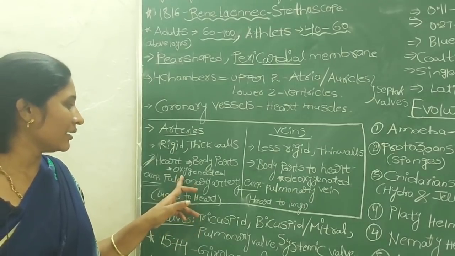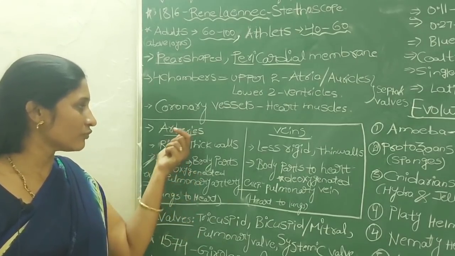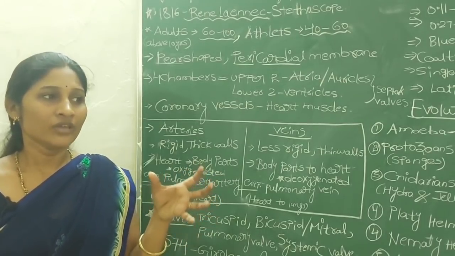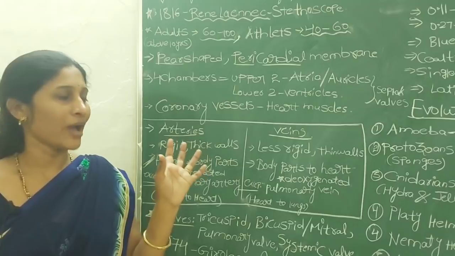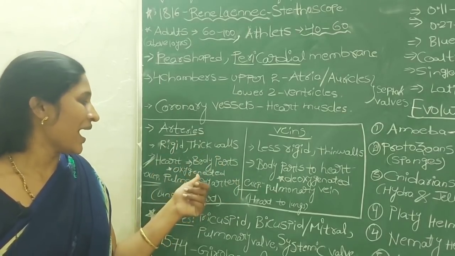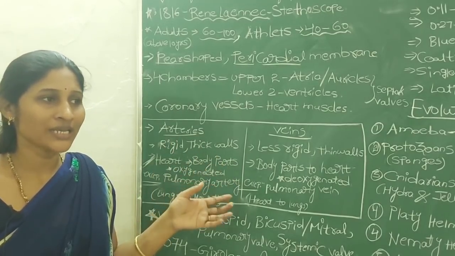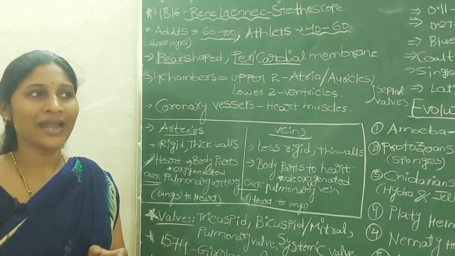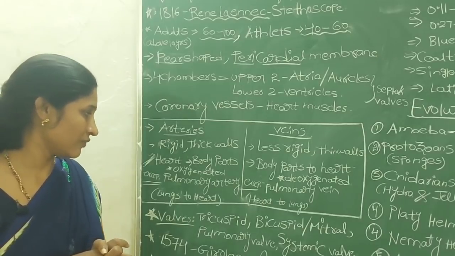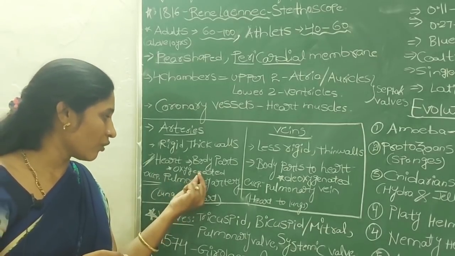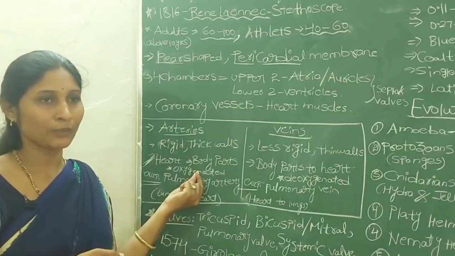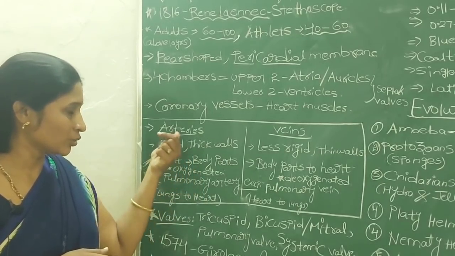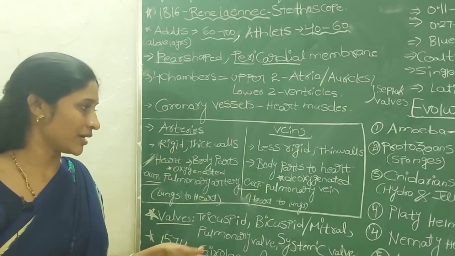And the nature of the blood which flows in the artery is always oxygenated blood, meaning the blood which is pumped from the heart to the lungs, and in the lungs the oxygen is exchanged between the blood capillaries and alveoli of lungs. We already studied this in the previous lesson. So the oxygen rich blood, what we term oxygenated blood, is red in color. That oxygenated blood is always transported through the arteries to all the body parts.